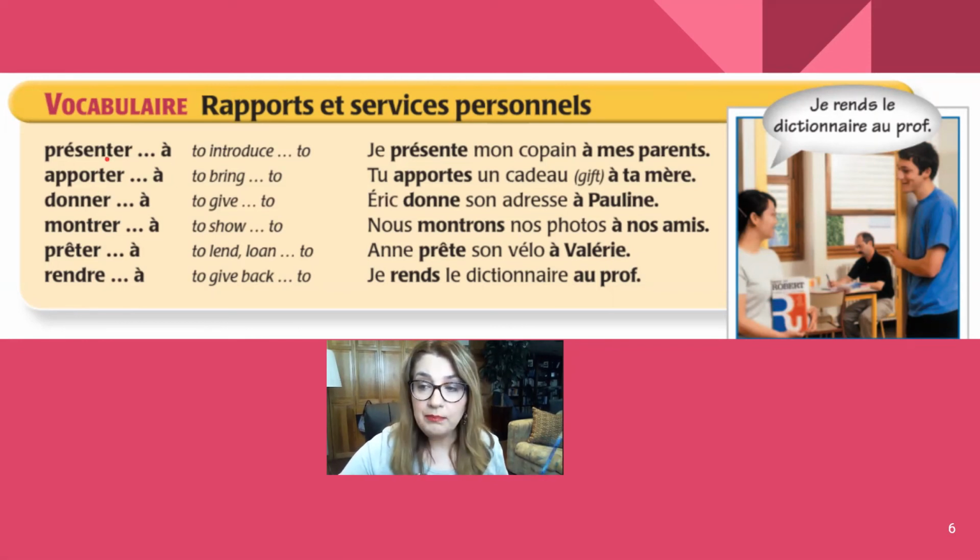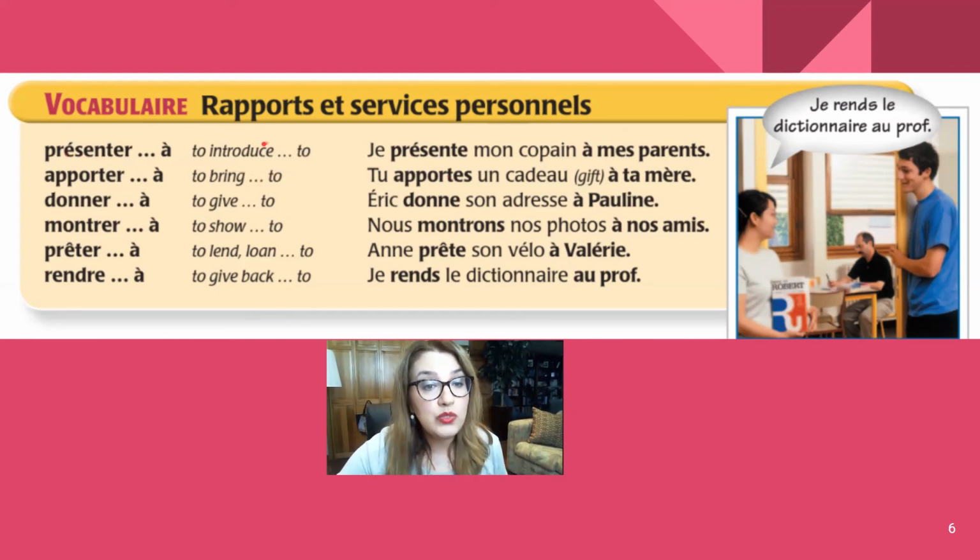But what's interesting is that these verbs take the preposition à. But before this preposition, there is a three-dot ellipsis, which indicates that they take another object. Okay, so when we say présenter à, it means to introduce to. But in this blank here, there should be a direct object. Okay?